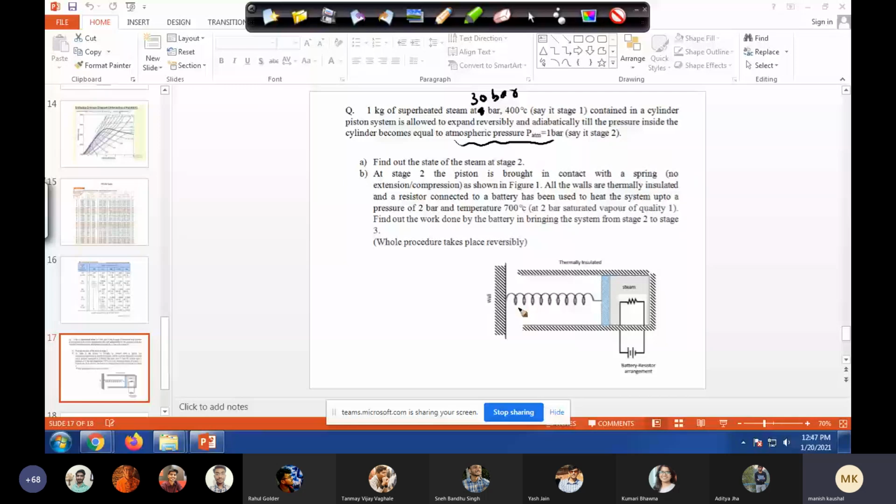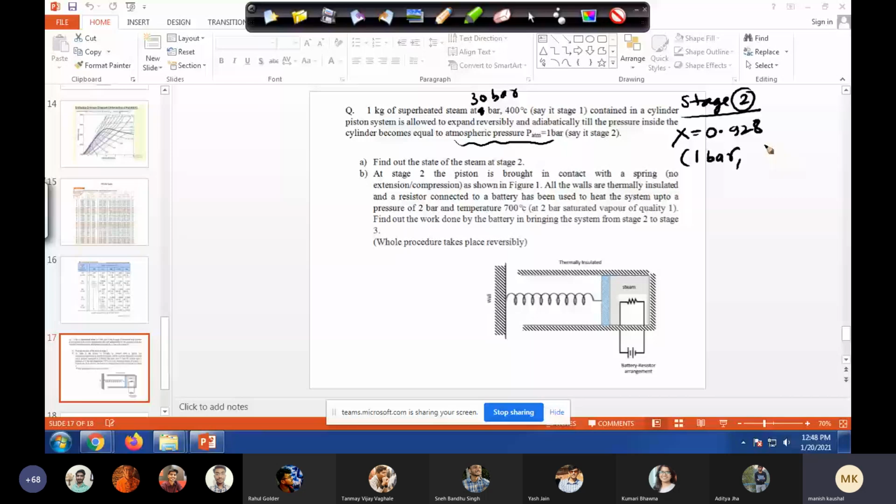So at stage 2, we have X equals 0.928. Pressure is 1 bar, and temperature is 99.63 degrees Celsius.